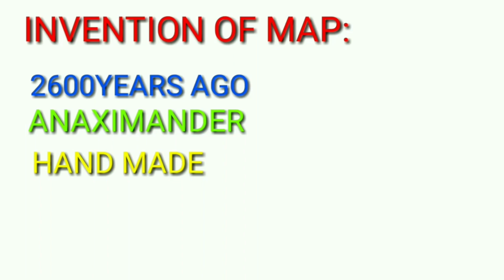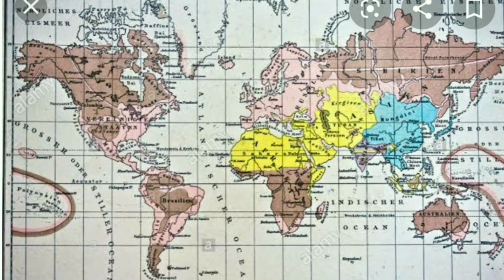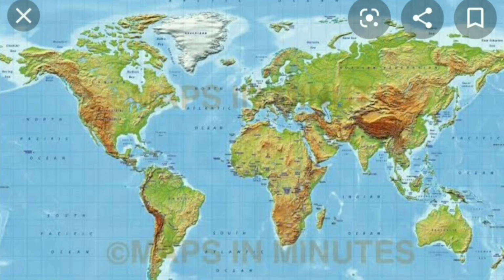By using brushes, they made them. Nowadays, we are seeing printed maps. For example, maps we can see in our textbooks. See, in this image, you can see the handmade map. This is the printed map, an example of a printed map.